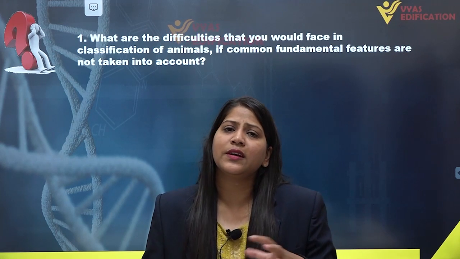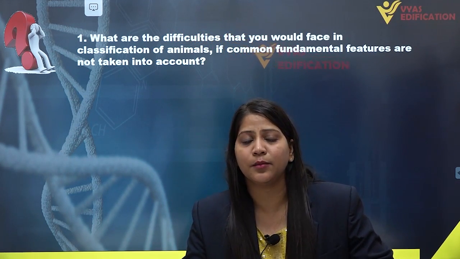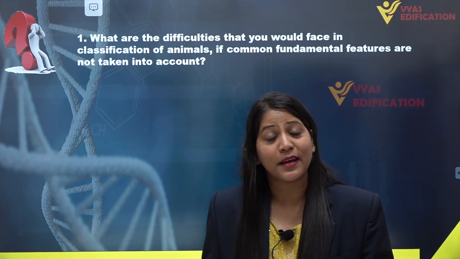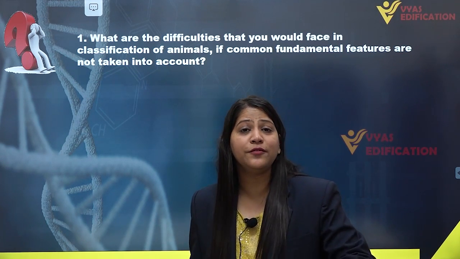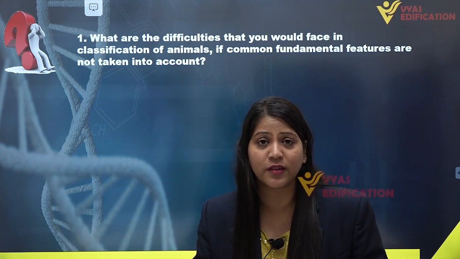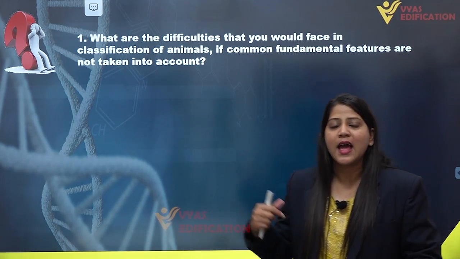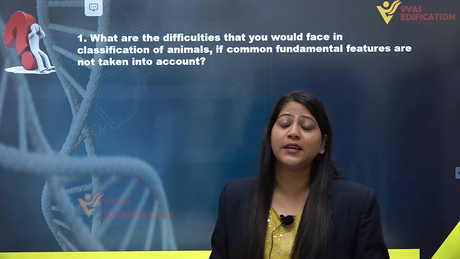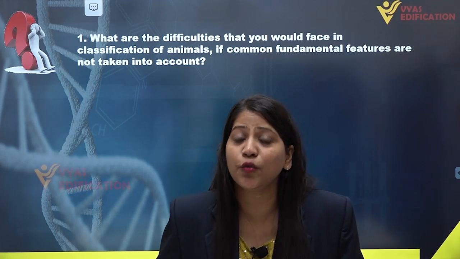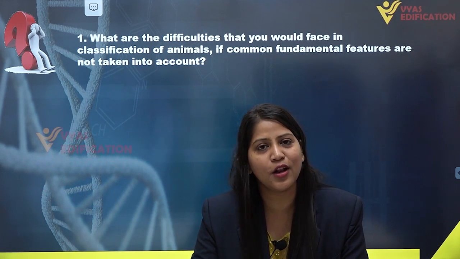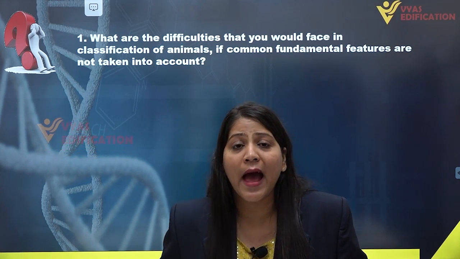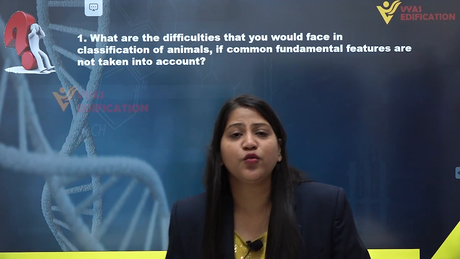So if we don't take the common fundamental features into account to classify different organisms, then it would be just impossible to study the organisms at individual level.